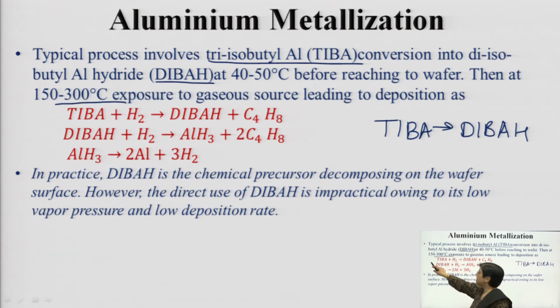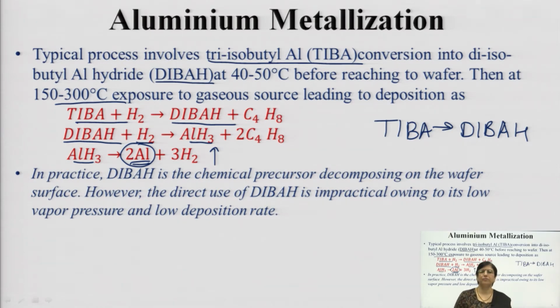Then you expose the area where the deposition is to be carried out and the temperature is maintained at 150 to 300 degree centigrade, and this is the leading source being used. The reaction includes hydrogen reduction: DIBA gets reduced to DIBAH, then DIBAH gets reduced to AlH3, and AlH3 finally gets reduced to Al, so you have Al deposition and hydrogen getting released.